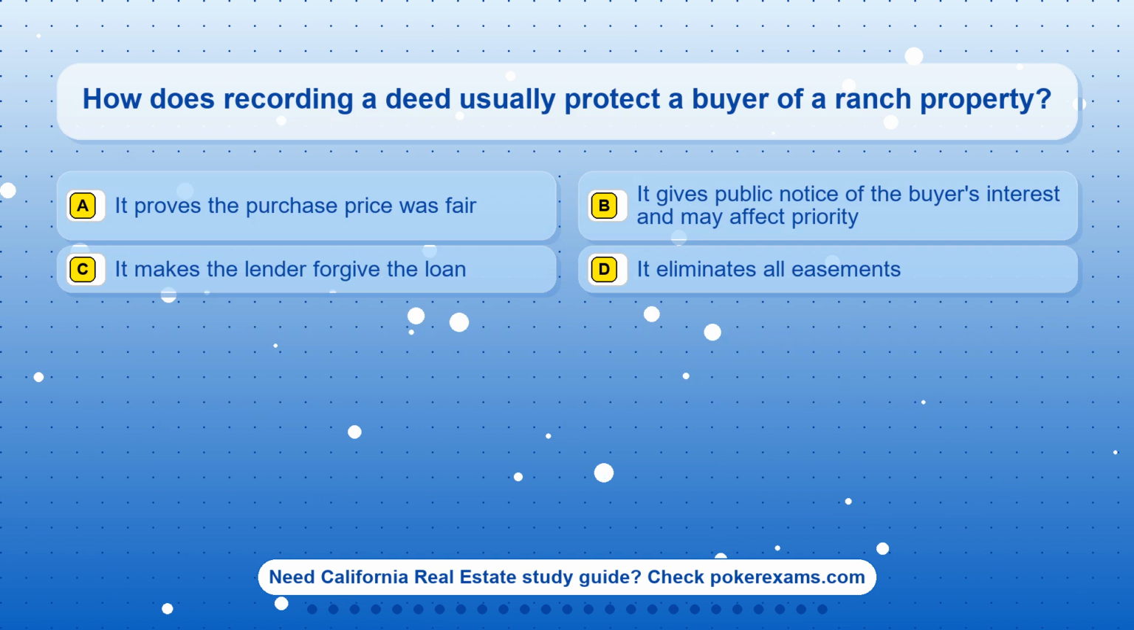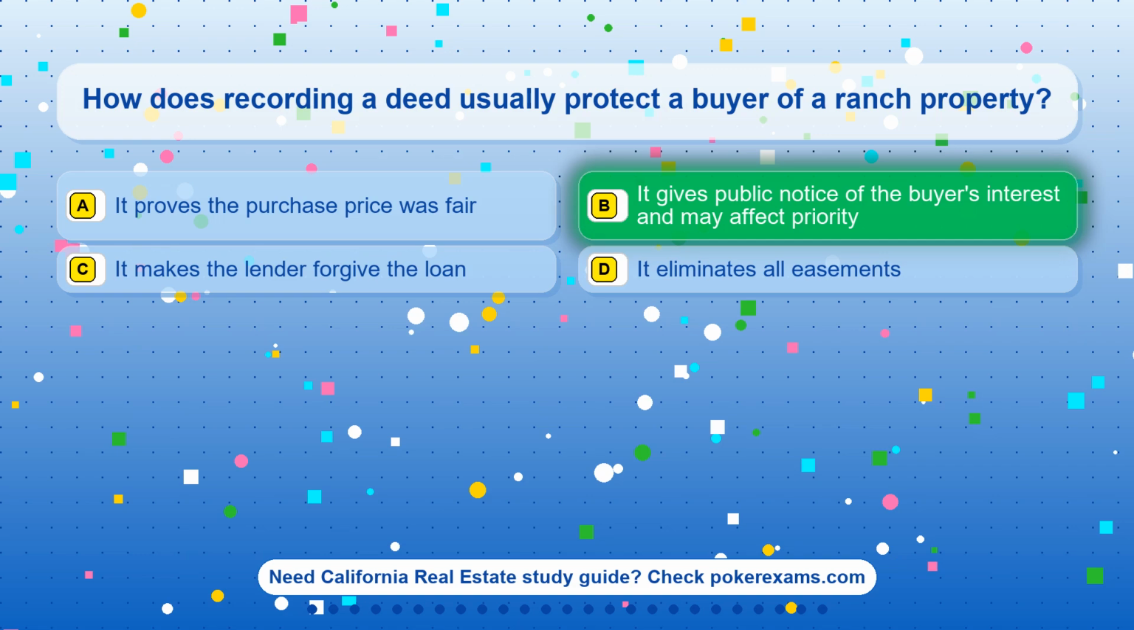Question 7. How does recording a deed usually protect a buyer of a ranch property? Option A. It proves the purchase price was fair. Option B. It gives public notice of the buyer's interest and may affect priority. Option C. It makes the lender forgive the loan. Option D. It eliminates all easements.